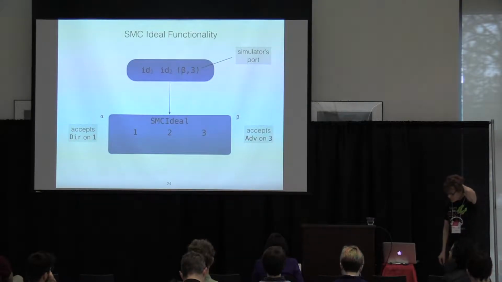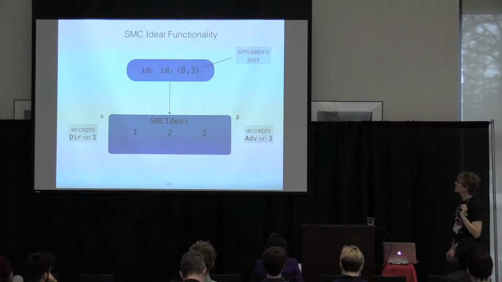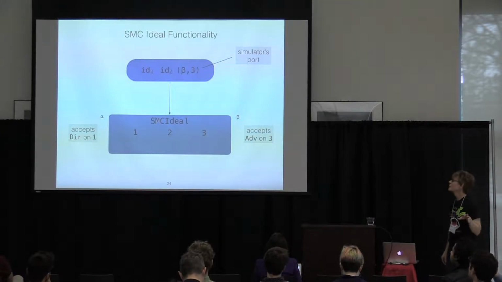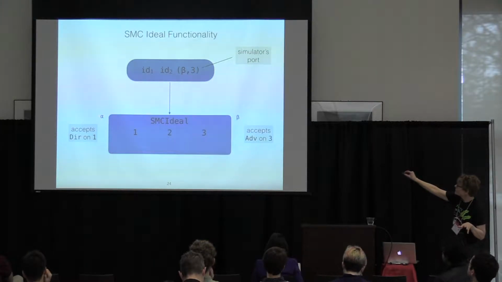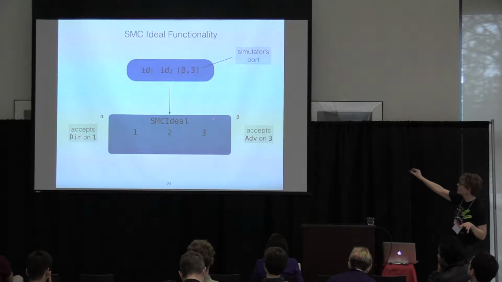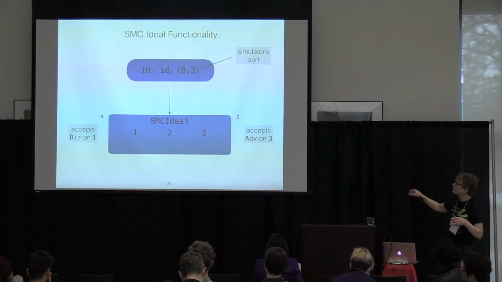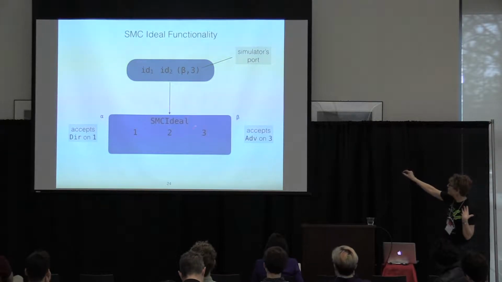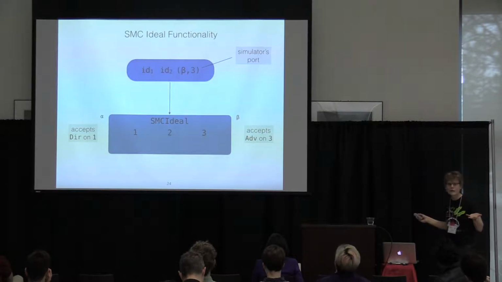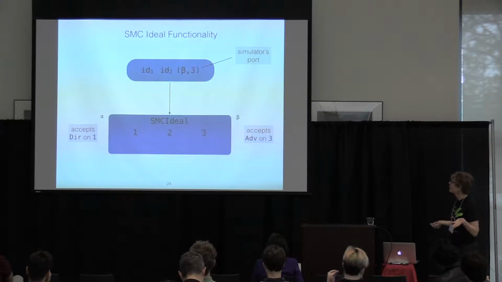So how does this work in our setting? Let's start with the ideal functionality for this one-time communication. So SMC ideal, and this means that it's at address alpha. It thinks the adversary is at beta. It's willing to accept direct messages on port index 1 and adversarial messages on 3 and nothing else. That's its kind of guard.